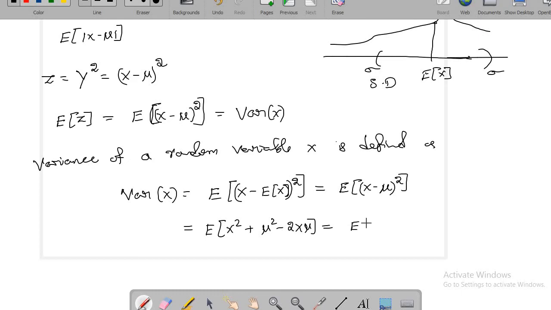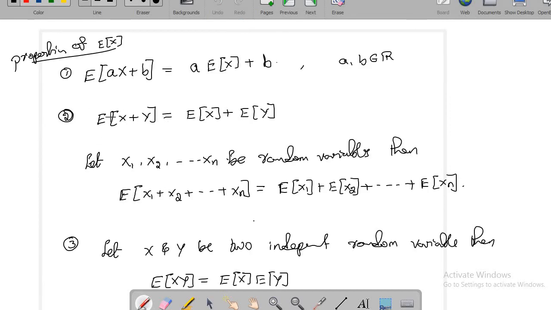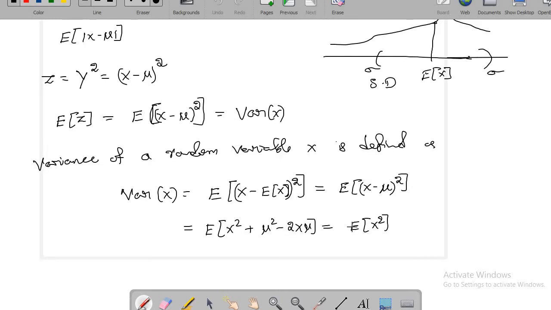So now this is same as expected value of x square, from the second property of expected value, that expected value of x plus y is same as expected value of x plus expected value of y. So using that, I am writing expected value of nu square.